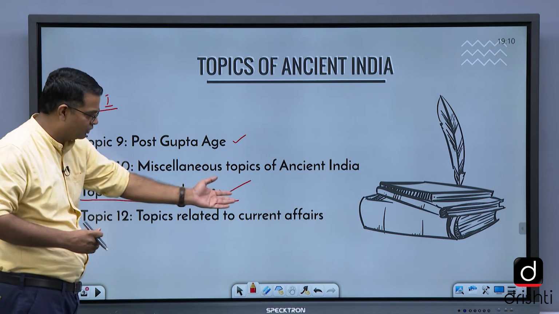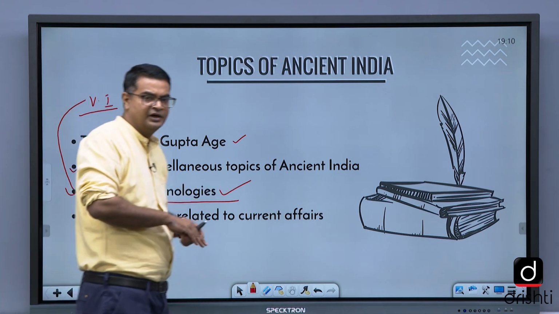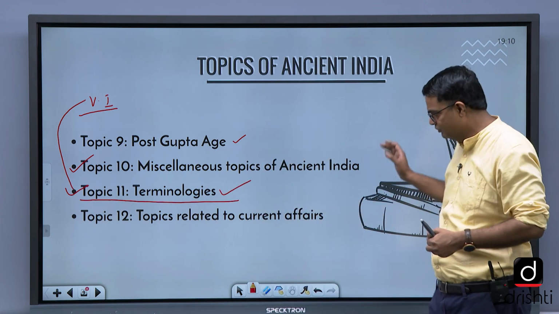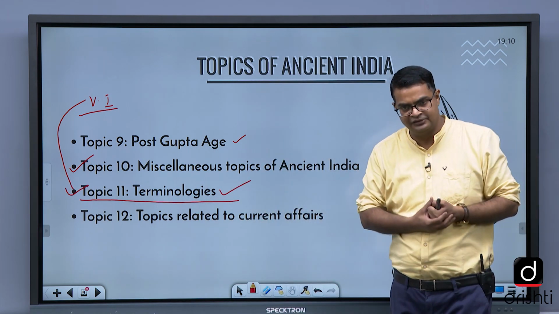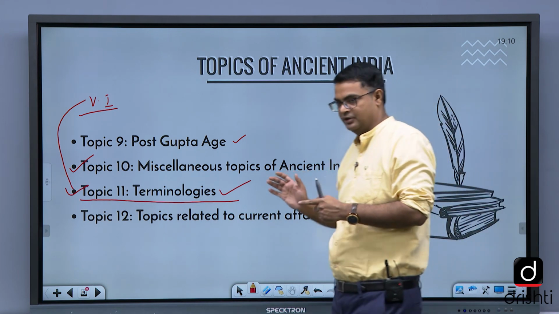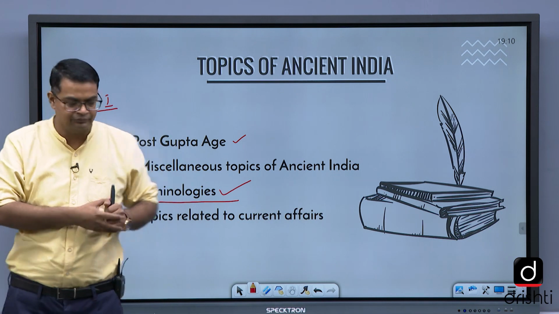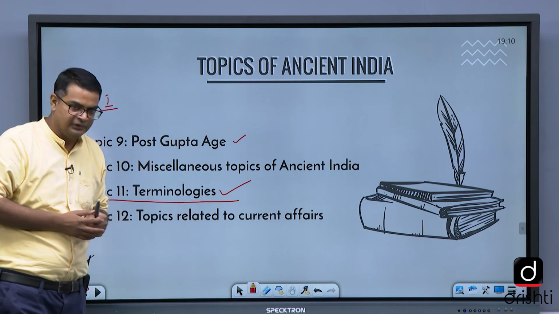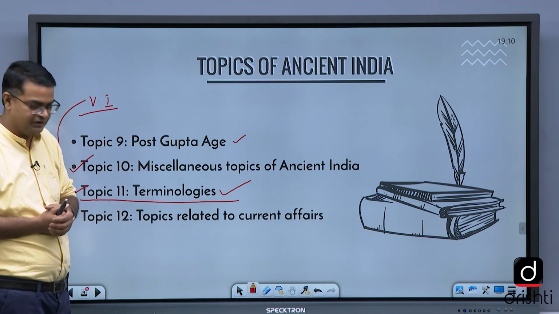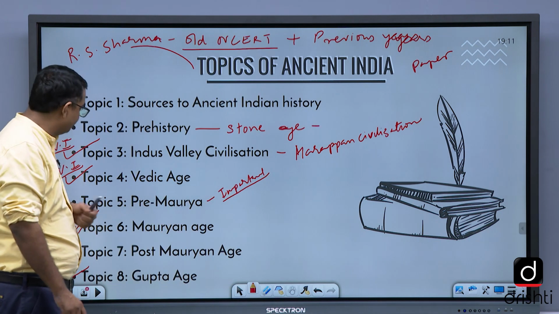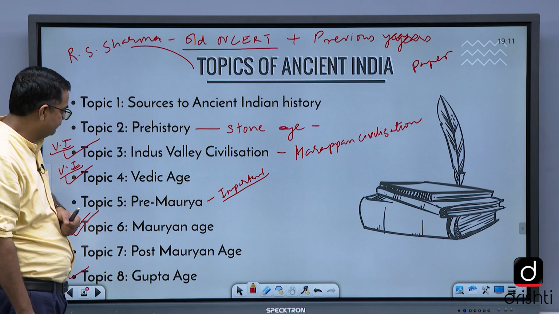Then topics related to current affairs. Anything coming up in current affairs, any excavation taking place or something like that which is in the news, is asked in the exam if it is very important. Otherwise, we generally read current affairs, and you keep an eye on anything happening related to ancient India. So these are the topics. Just take a look once again.